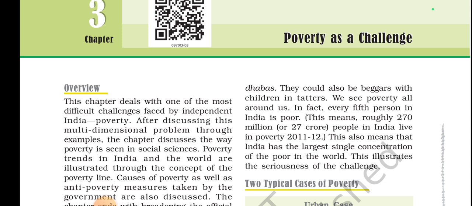In fact, every fifth person in India is poor. So this is a very big thing, huh? Every fifth person in India is poor. This means roughly 270 million, or 27 crore, people in India lived in poverty in 2011-12. This also means that India has the largest single concentration of poor in the world. This illustrates the seriousness of the challenge.